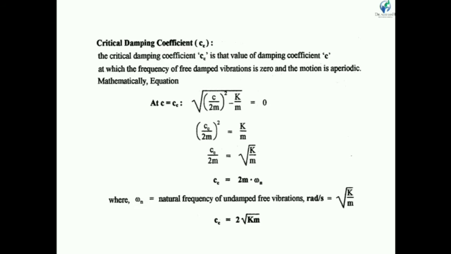But root k by m is the natural frequency omega n, of undamped free vibration. So cc is equal to 2m omega n, which is 2 under root k m. So this is the damping coefficient: cc is equal to 2 under root km.